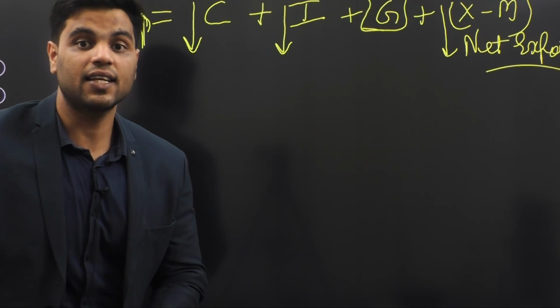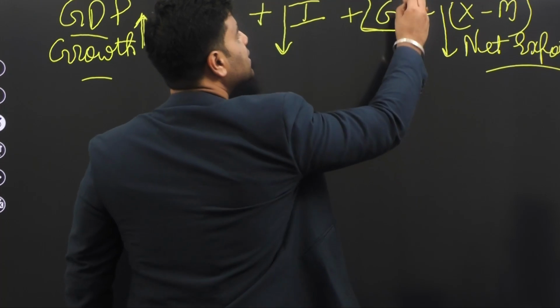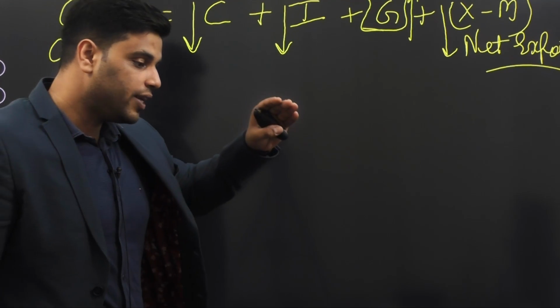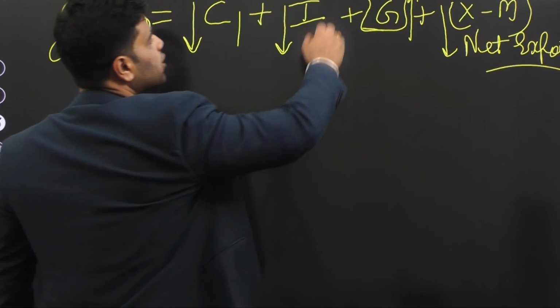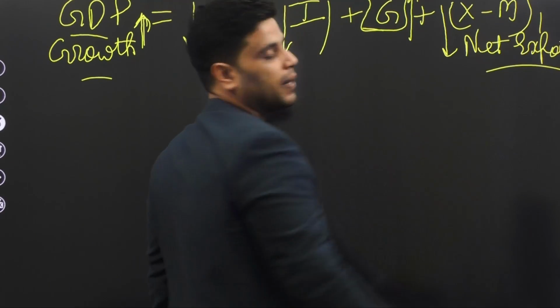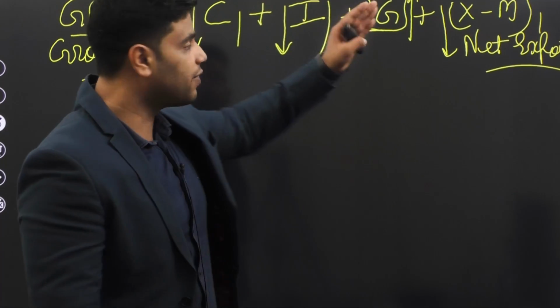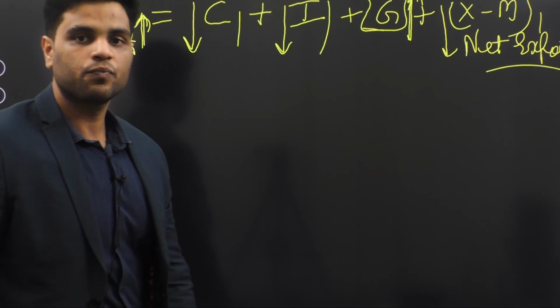Now, whenever there is a recession, it is always advised that government should increase its fiscal spending. Government should increase its expenditure, because only through that is government going to compensate for the decline in consumption expenditure, investment expenditure, export expenditure. Right? And to save the economy, whenever all 3 of them are down, government needs to increase its expenditure.